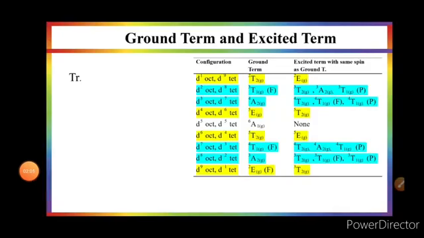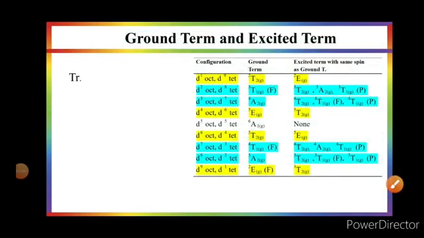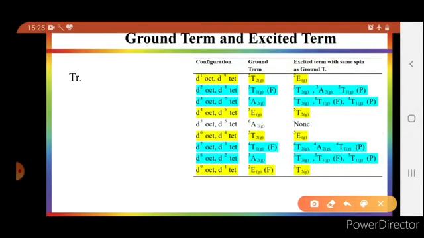Now, these spectroscopically generated terms will have a ground state as well as excited states of the same spin. For example, in the case of d1, which has the 2D free ion term that will split into T2g and Eg, the ground term will be T2g and the excited term will be Eg.